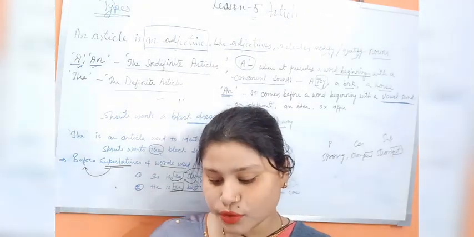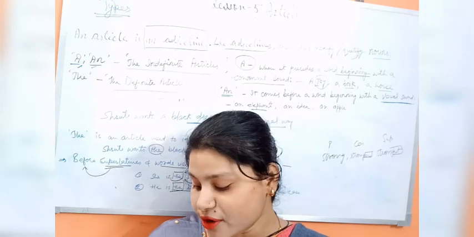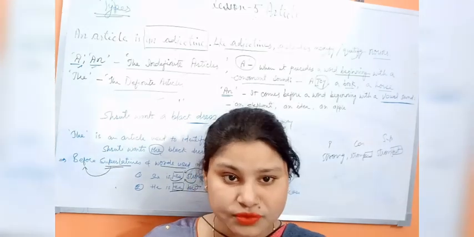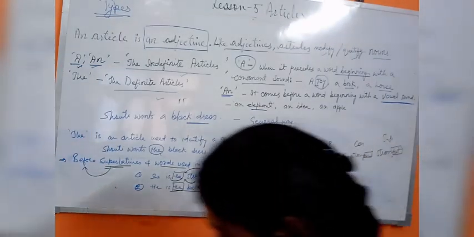See that we also use the before an adjective in the comparative degree when choosing between two nouns. Okay, when choosing between two nouns. I will erase this and I will explain you this point.